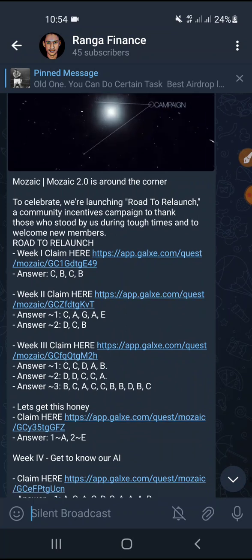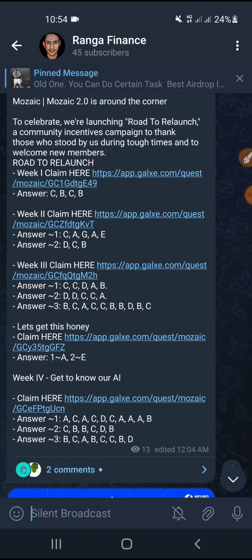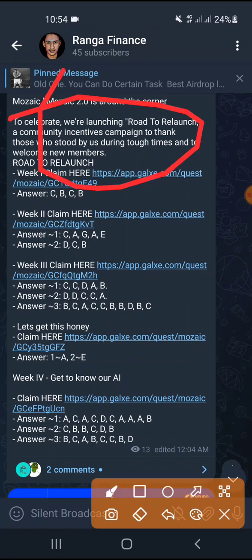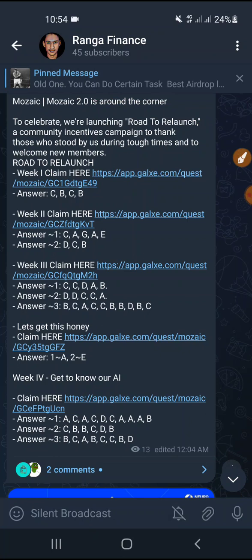Here are a couple of Galxe tasks you need to do in order to be eligible for this airdrop. Every answer I put in, just to participate, do the social tasks, and put your answers in the answer section box. If you want, read this out loud and learn about them. The launch is to relaunch a community incentivized campaign to thank those who stood by us during tough times. Tough time means you are early, and they are early, so nobody knows them. You are helping them to know more, and to help show whether their product is viable to use.